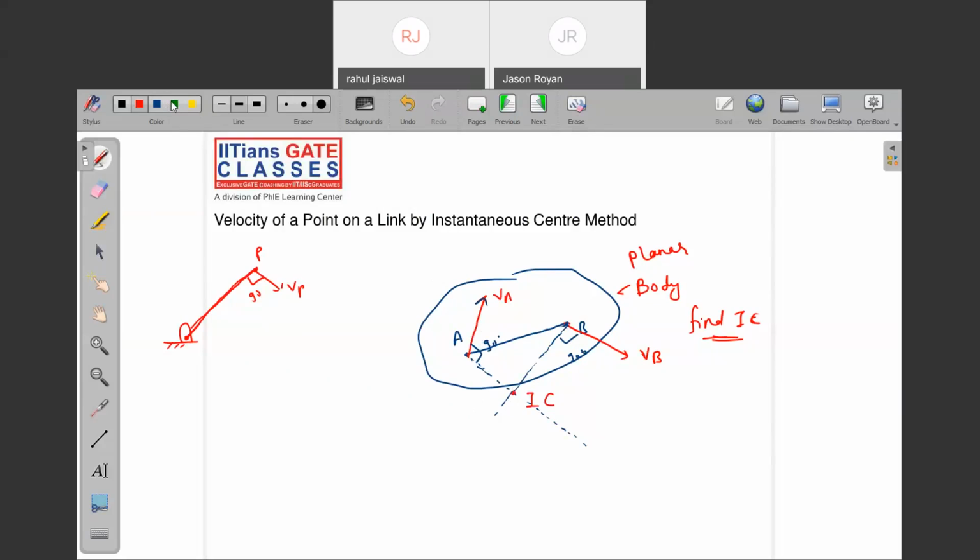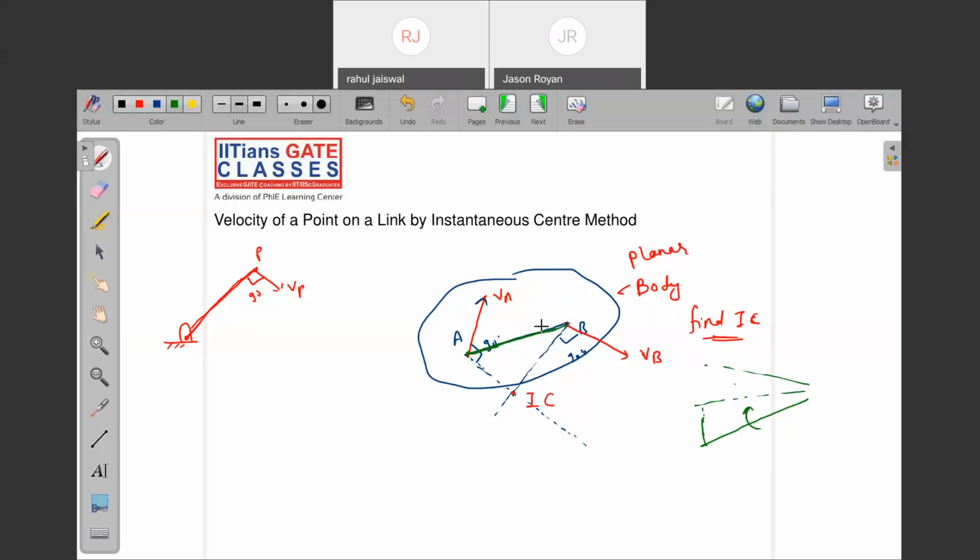Now, you have just drawn the diagram. Can you tell me the significance of locating this I center? Point A and point B are doing a general kind of motion, because this plate moves something like this. They are translating as well as rotating, this line AB.